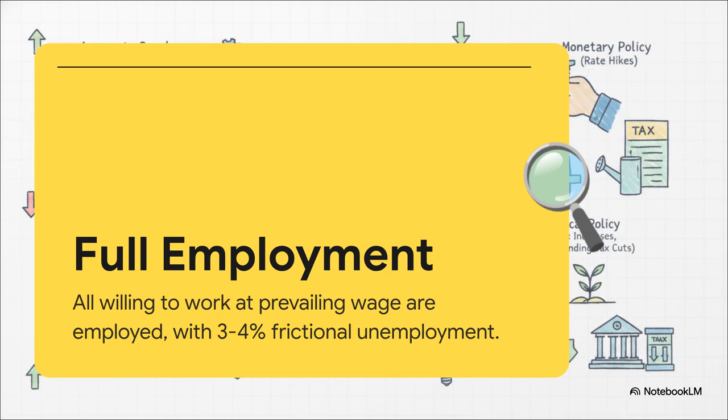But wait, a quick professor's note on this. Full employment doesn't literally mean every single person has a job. It just means everyone willing to work at prevailing wage rates is employed. Real-world data shows us that even at full employment, there's always a natural 3 to 4% rate of frictional unemployment. You know, people temporarily between jobs or maybe affected by tech shifts. So, that's our baseline perfection.